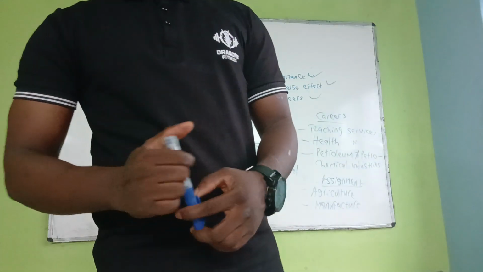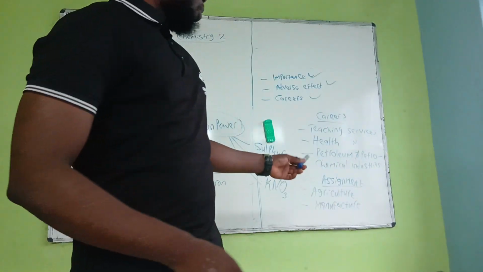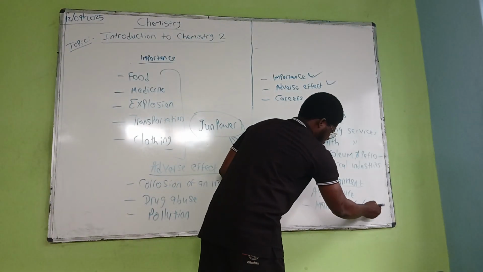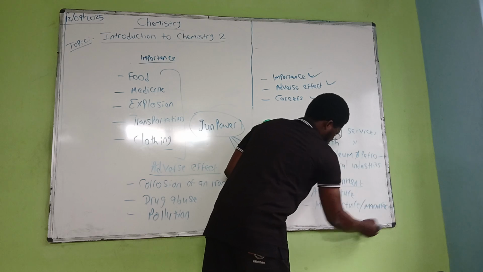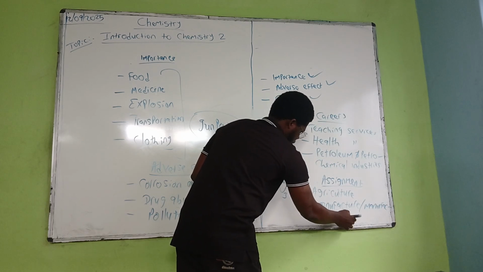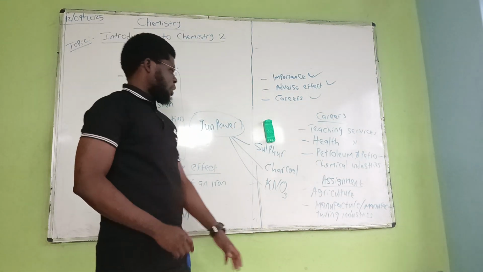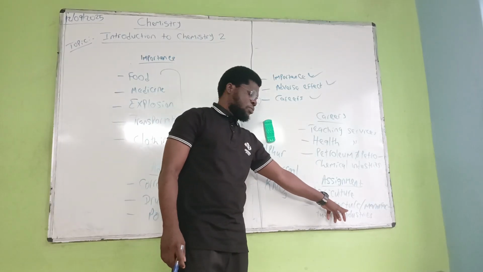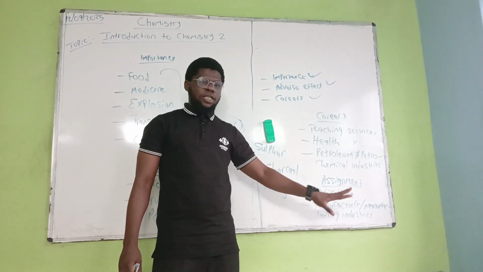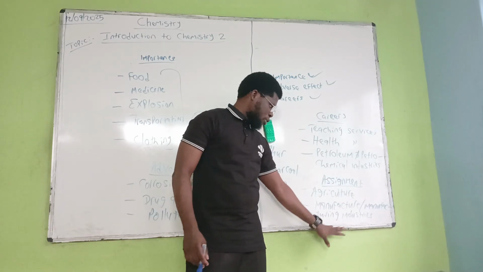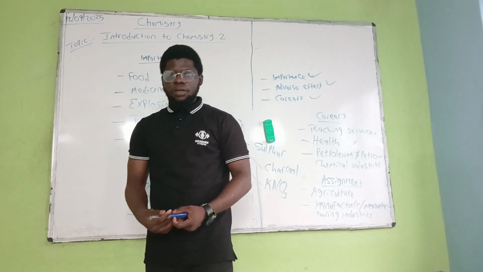So I told you this is an assignment for you. Go and read more on them, like agriculture and the manufacturing industry. You can say manufacture or manufacturing industry, so please take note of that. If you check a comprehensive textbook, they will just write manufacture, but in some textbooks you see manufacturing industry. So don't get it twisted when you come across that.